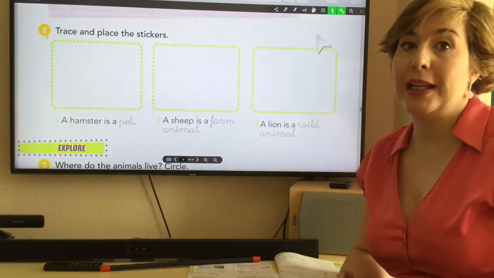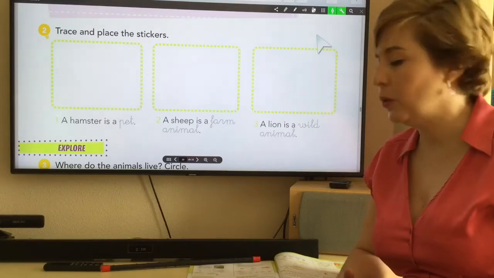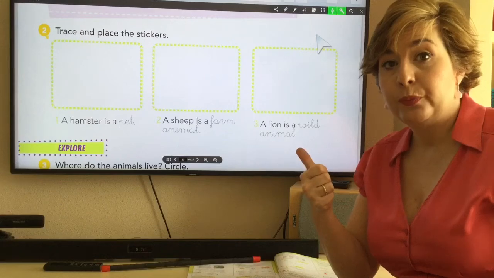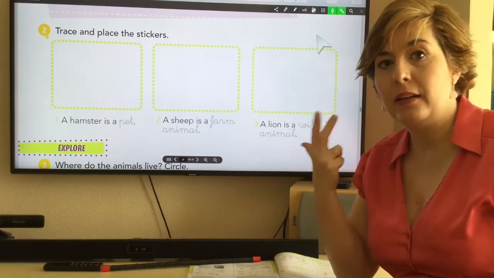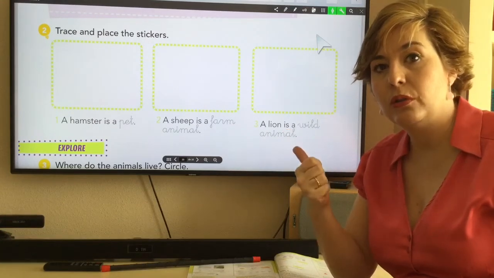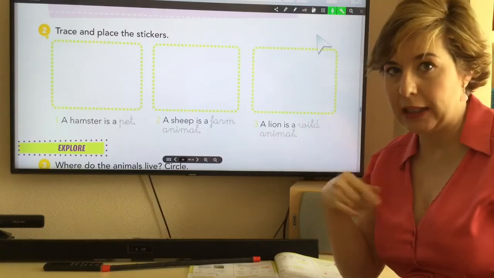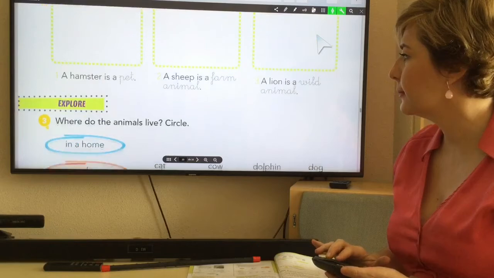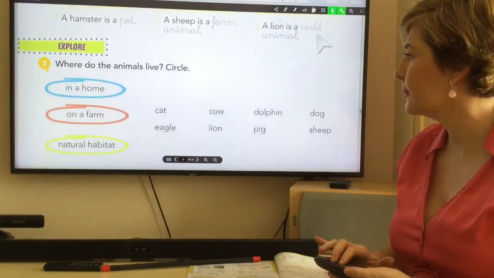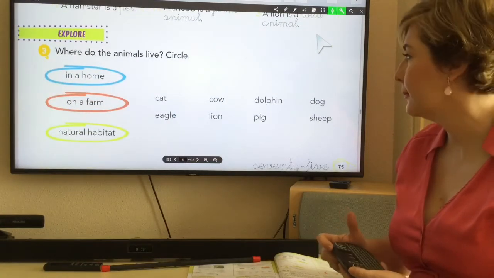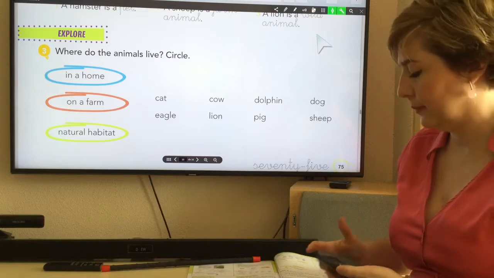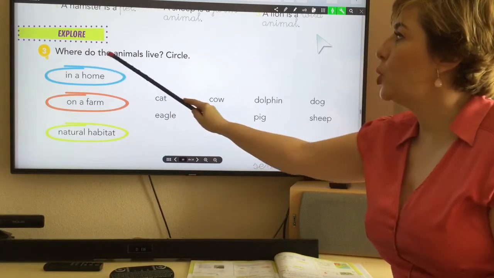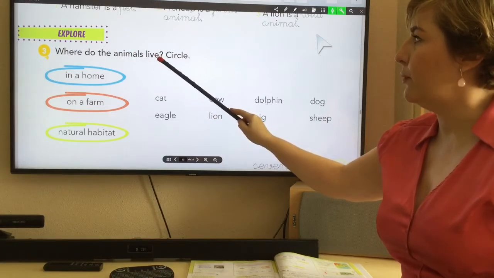And we go to the last activity, and here you need colors. You need blue, red, and green. So take the colors while I prepare the activity. Where do animals live?